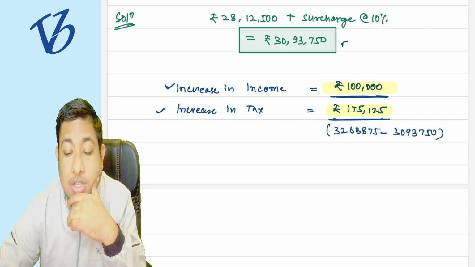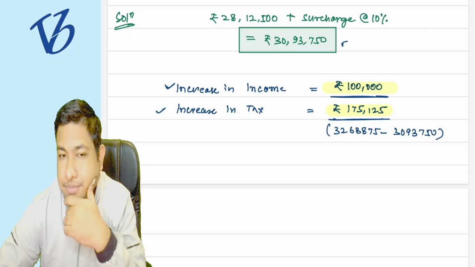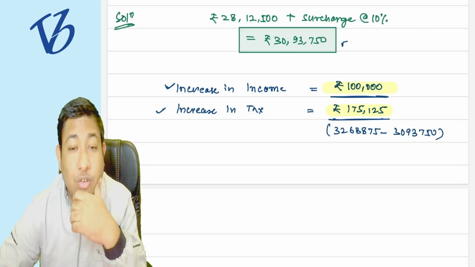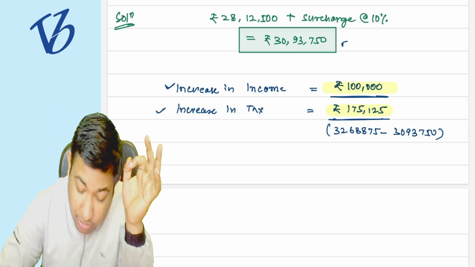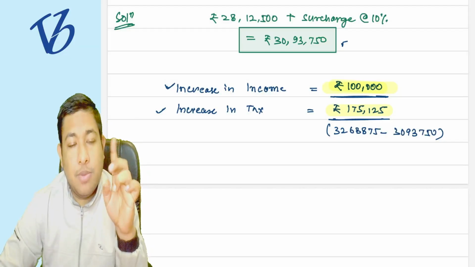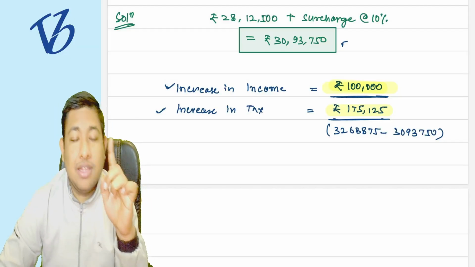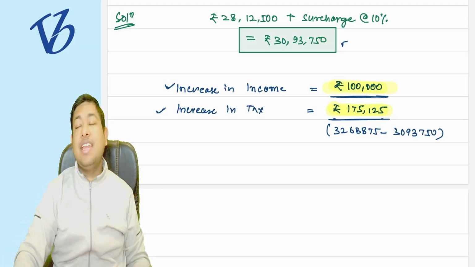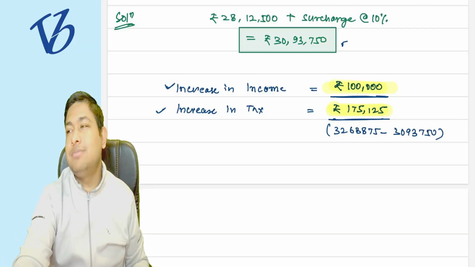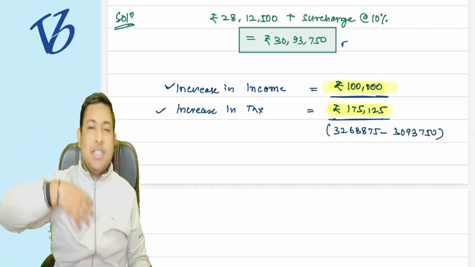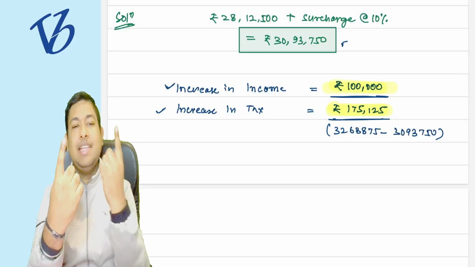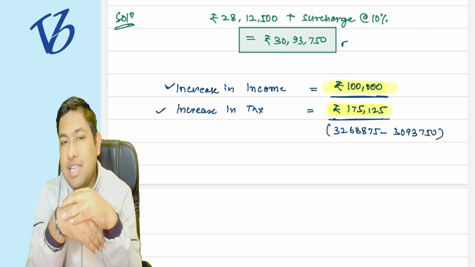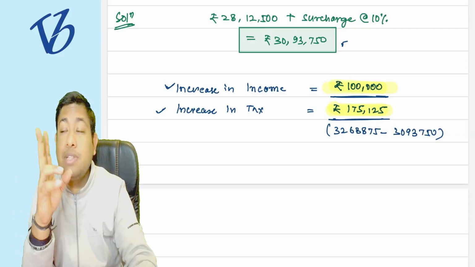Can you imagine? It is already 175% higher. So what does it mean? It means that your income increases by 1 lakh rupees, but because of that increase, your charge rate increases, and you have to pay taxes greater than your income. My income is increasing by 1 lakh rupees, but my tax is increasing by 1 lakh 75,000 125. This is unfair to me. So to curb this unfairness,